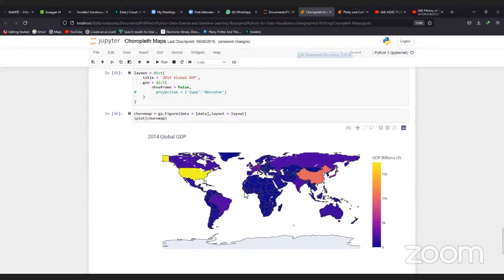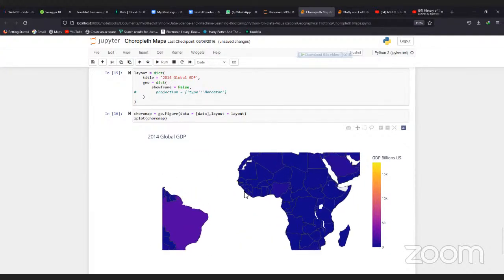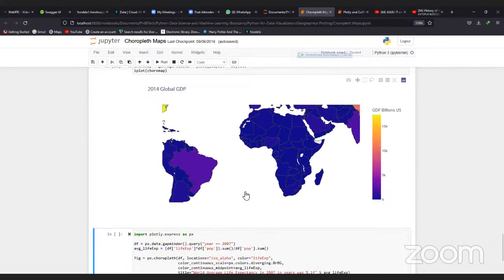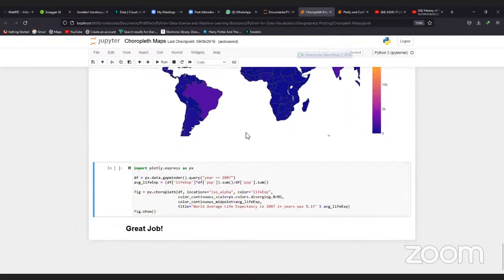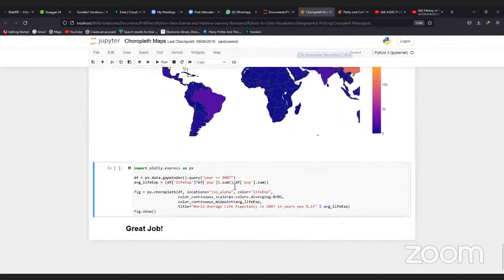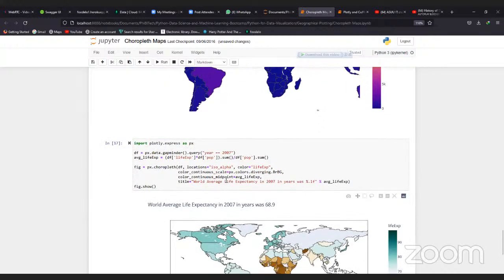So we can actually zoom out to wherever we are going to. Then we can zoom in again too. Then here is another plot, for the year 2007. So you can see this one now.